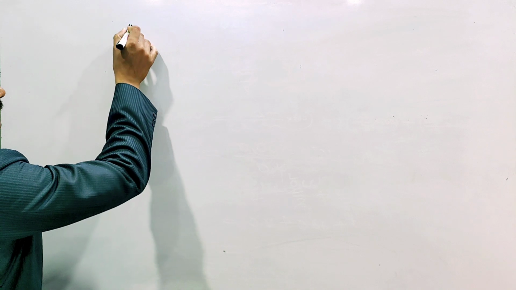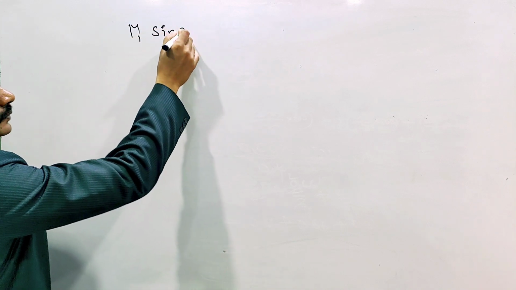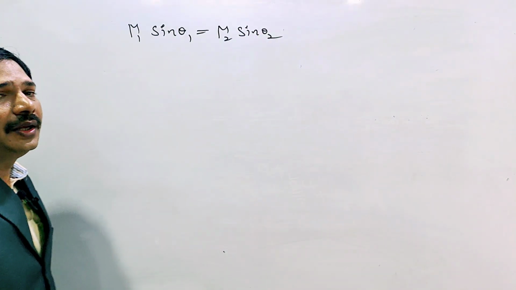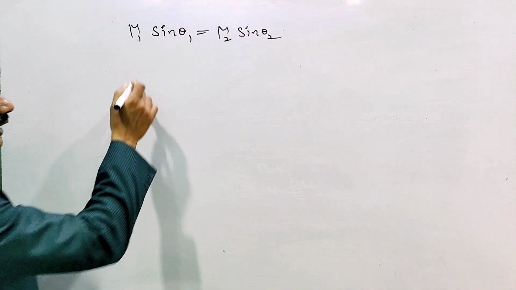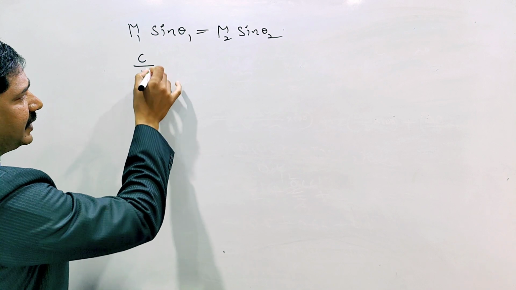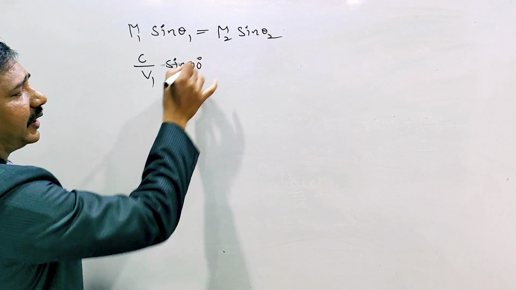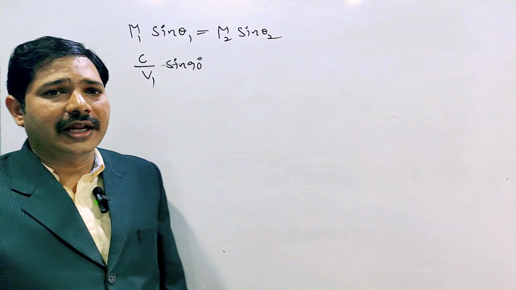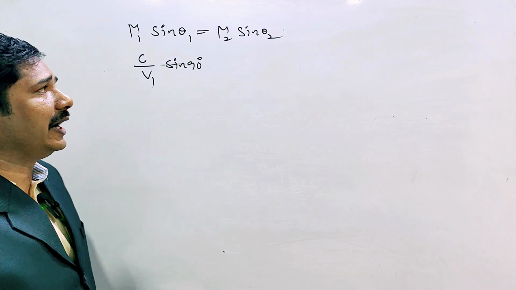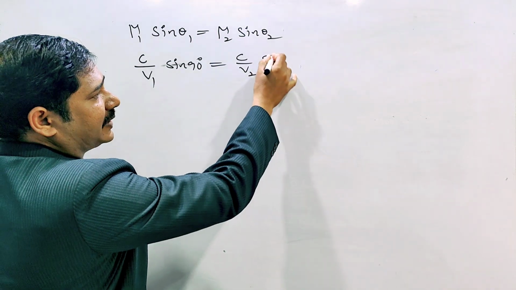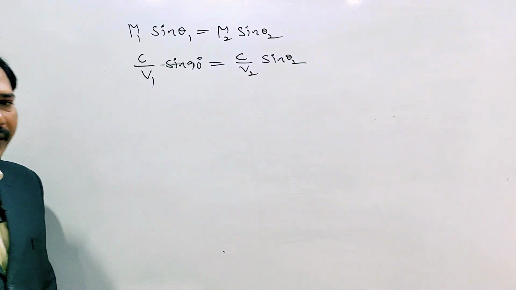We know the formula mu1 sin theta 1 equals mu2 sin theta 2. Mu we can take as c by v, so c by v1 into sin theta 1; for the critical angle, the angle in the air medium is 90 degrees. Then mu2 is c by v2, and sin theta 2.